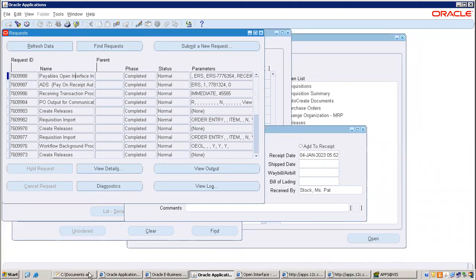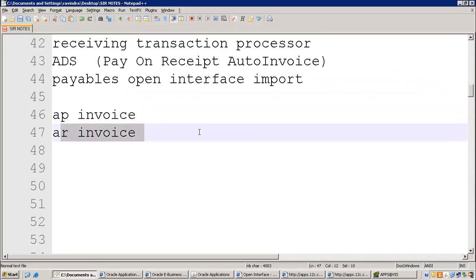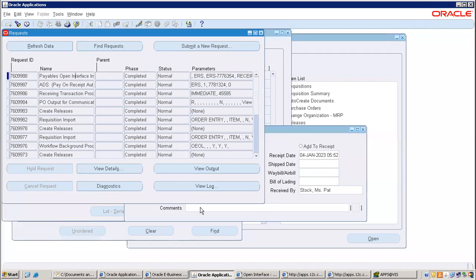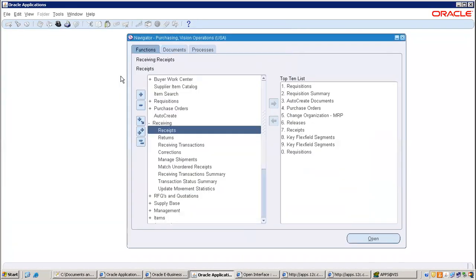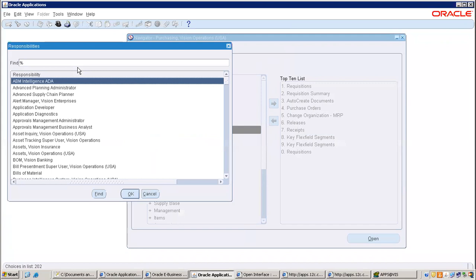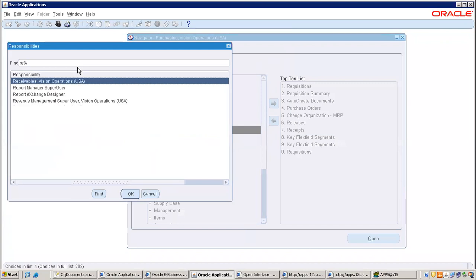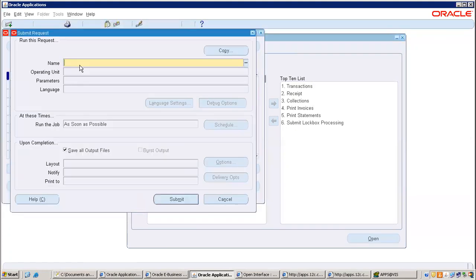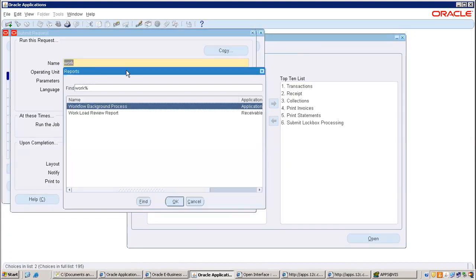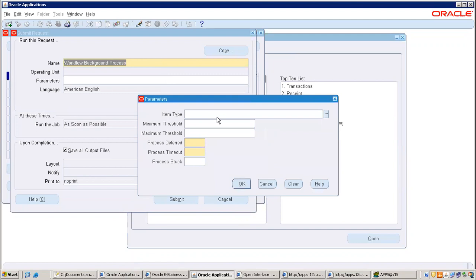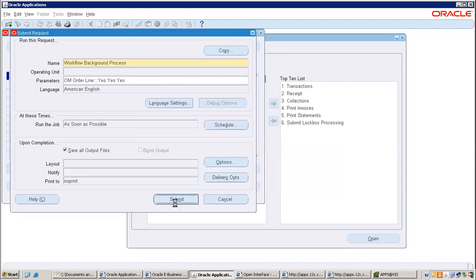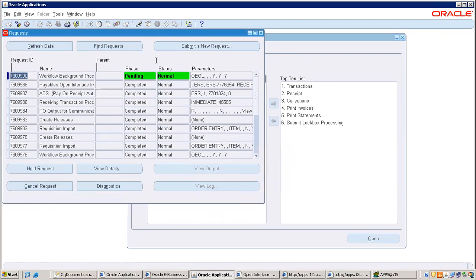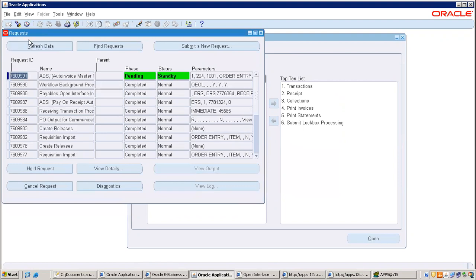Now one more is the AR invoice. In order management, how did we create the account receivable invoice? After shipping, how did you create it? Right, same steps. Workflow background process, same OM order line. Any confusion between P2P and O2C? Practice these five times, you can easily get it. Minimum five times.